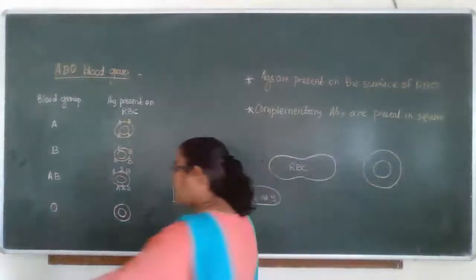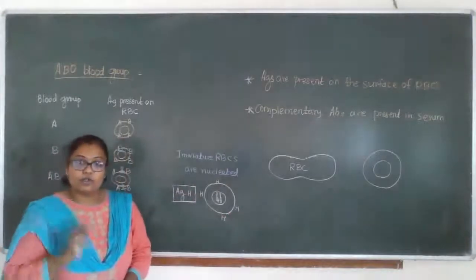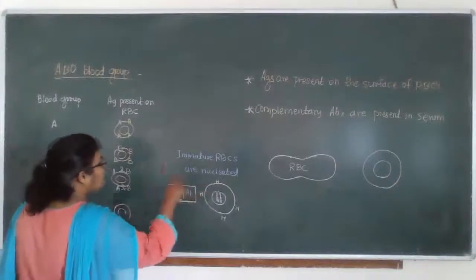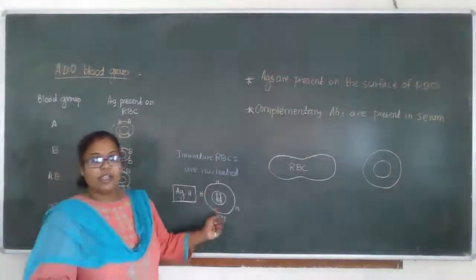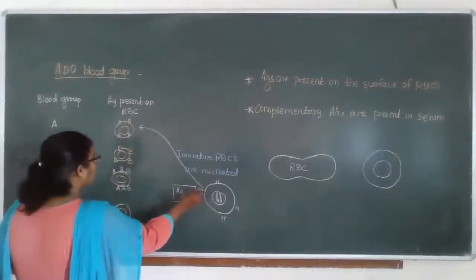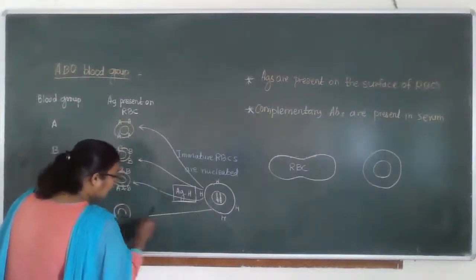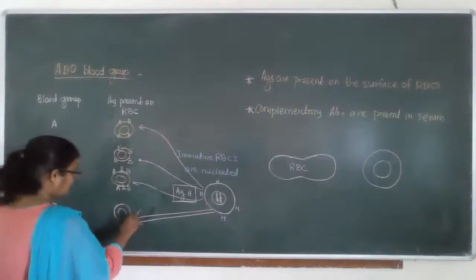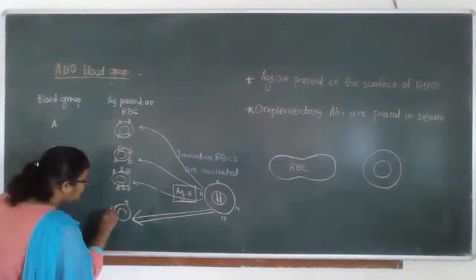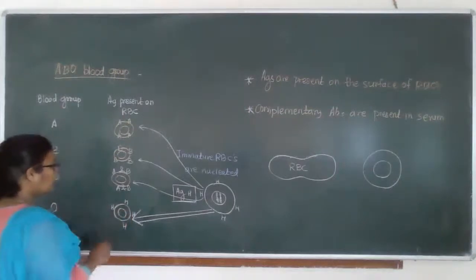But when this RBC gets matured, this H antigen, along with some enzymes in every individual, changes. I'm not going into detail because our book hasn't mentioned the detail, but it exists. Though I'm saying it is naked, O blood group has H antigen on its surface.